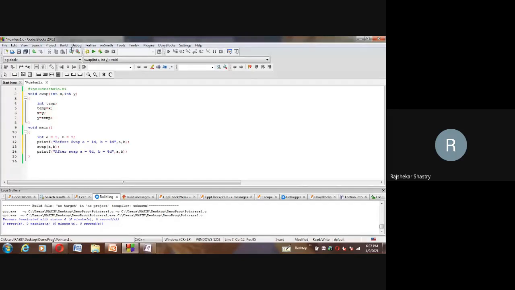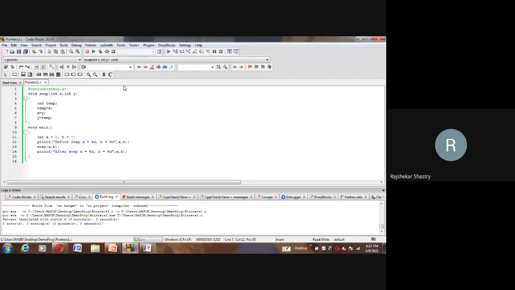Now suppose I compile. Okay, we didn't get any errors, fine. Now tell me, sir, are you going to get the swapped values? For the output you will get before swap, a is equal to 5 and b is equal to 7. After printf, I call the swap method, where I'm swapping the values a and b which I passed to the swap method, expecting that a and b are going to be swapped. After swap, once again I'm printing the a and b values.